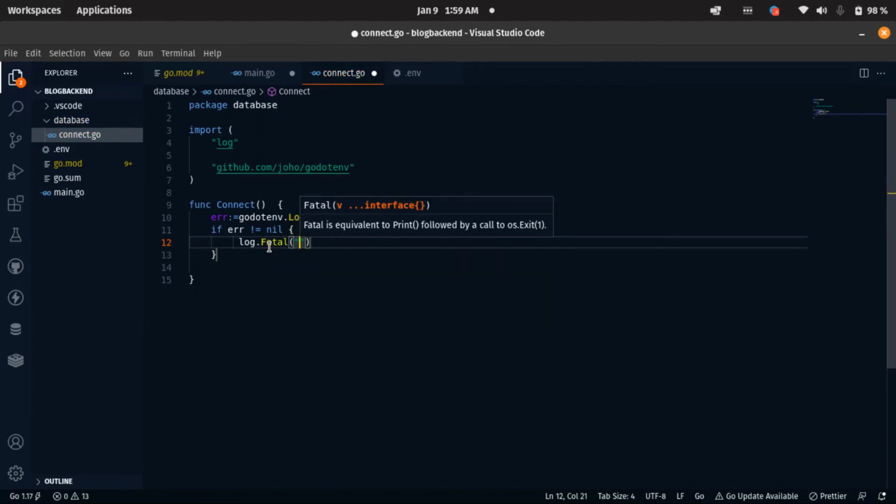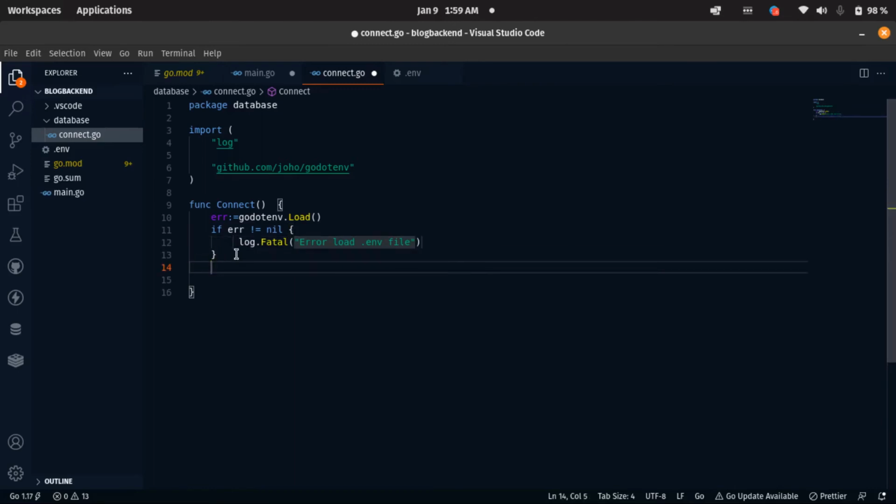So that's what we want to do. So error, let's say error is going to print error loading .env file, okay, if there's an error. So that's all we need to do there. But if there is no error, now what we want to do is this: